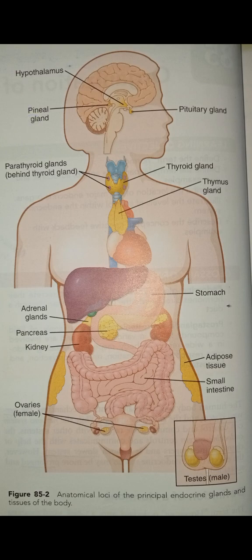Glucagon helps in the release of glucose from the liver. So blood glucose level will be high when glucagon is there, and that one is a peptide. Then parathyroid gland, here you could see behind the thyroid gland.